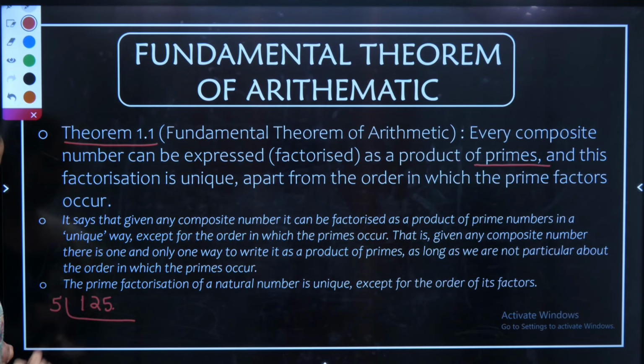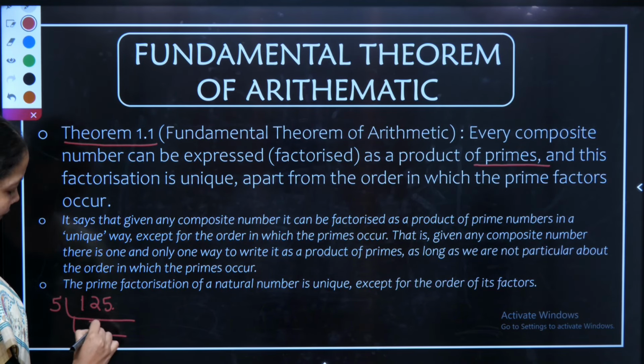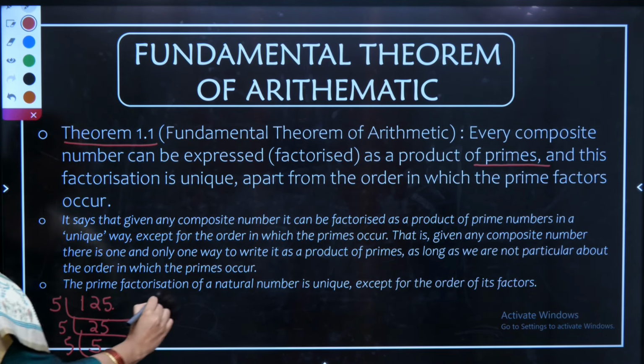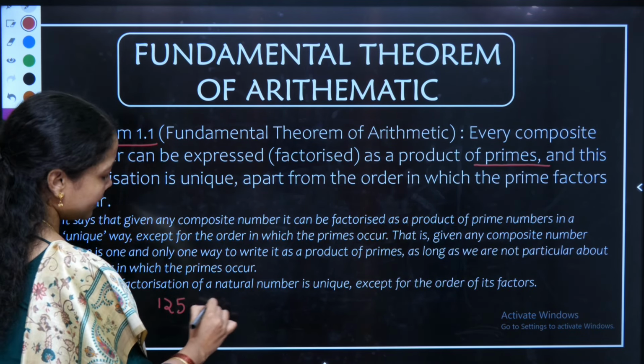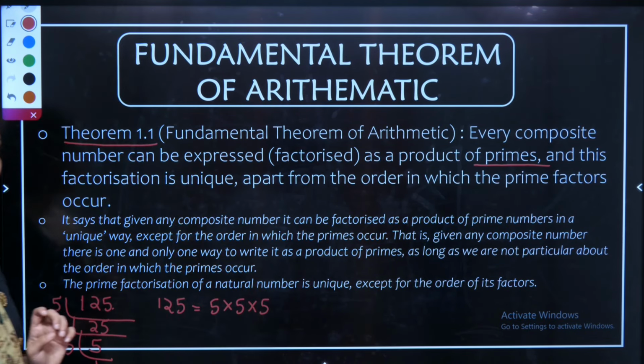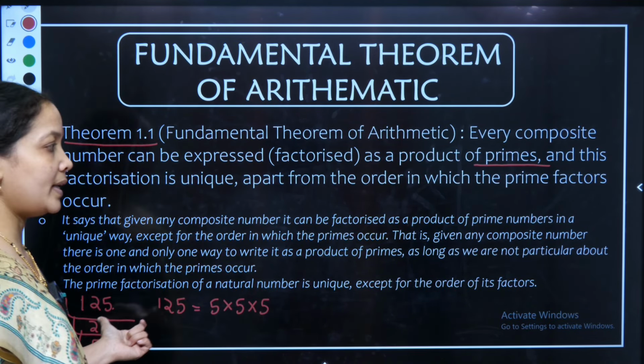This is divisible by 5, so giving me 25 here. Again divisible by 5, so this is giving me 5 and 1. So I can write 125 as 5 into 5 into 5. This is the basic prime factorization of the number 125.